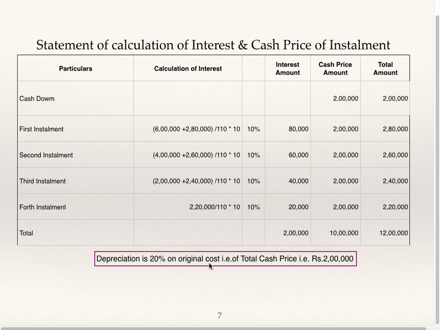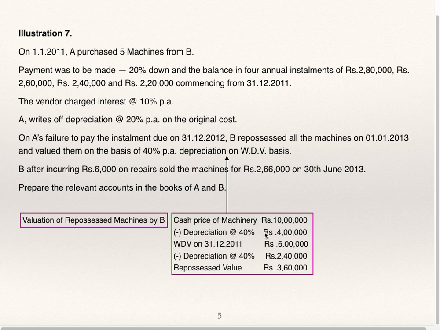Depreciation is 20% on original cost, that is the straight line method. Total cash price is 10 lakhs, 20%. Depreciation will be 2 lakhs. 2 lakhs depreciation is to be shown in the asset account. See, that is the reason why the cash price of machinery is 10 lakh. After finding out the cash price, you are supposed to prepare this note for finding out the repossessed value. Deduct 40% depreciation for 2 years. 3 lakh 60,000 is the repossessed value.